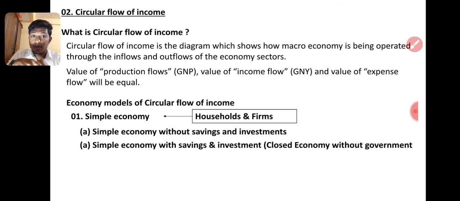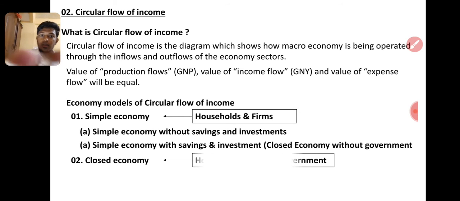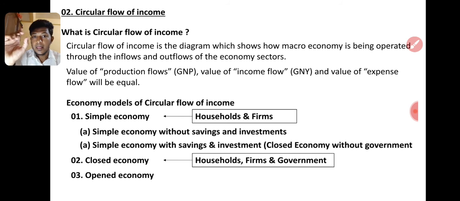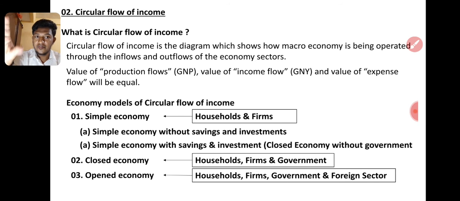Then come to the topic, economy model of circular income. First one, simple economy, without saving and investment. No saving, I spend all the money on my consumption. Second one, saving and investment. I save some money, I deposit it to the bank and the balance will be spent. Third one, closed economy. If the private sector, household and firm, are involved, it is the simple economy. If government also comes, it is a closed economy. Then open economy: household, firm, government are there, and if there is resource shortage, we will import and export, so the foreign sector also comes.